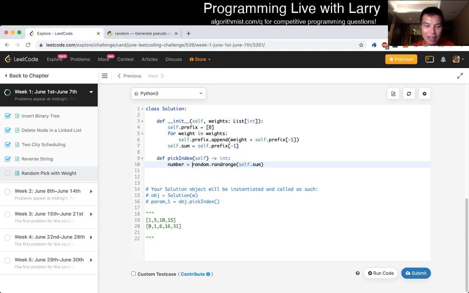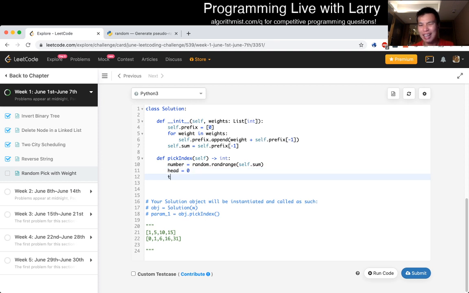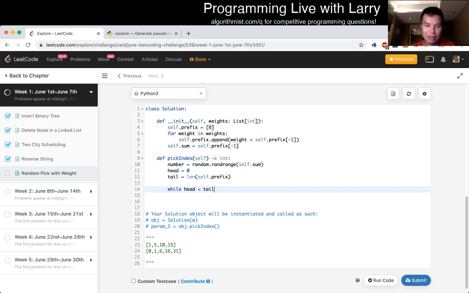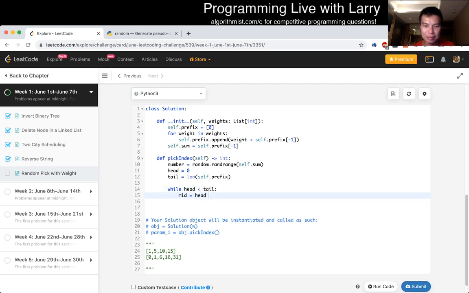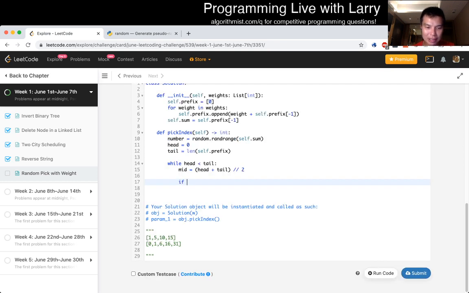Okay, and then now let's binary search. So head is 0, 0. That's just how I write it, but feel free to write it your own way. So mid is equal to plus 1 over 2, and then if. So basically, what do we want, right? This is the prefix sum. Let's say we find 8. Well, we want it to be 6.